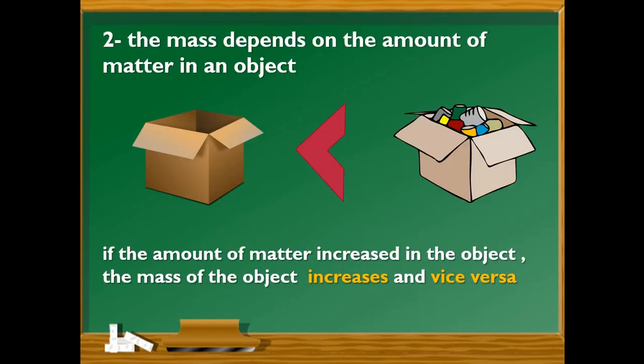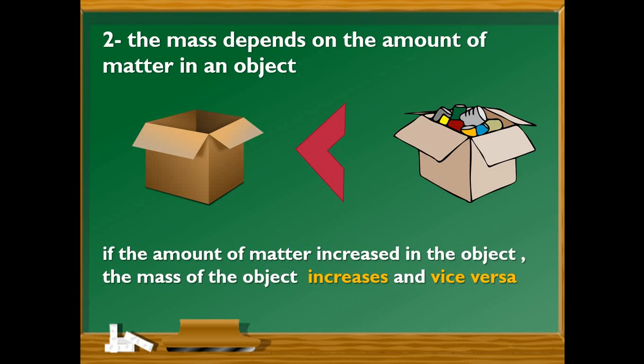Okay, let's go to property number 2, and it says the mass depends on the amount of matter in an object. So, here we have 2 boxes. One of them is empty and the other is full.